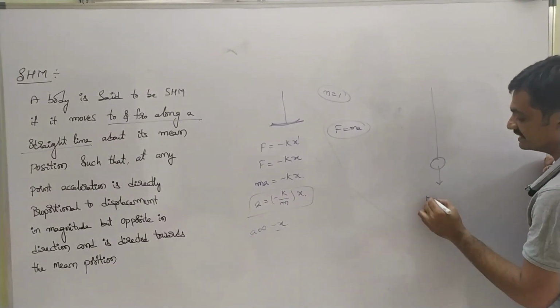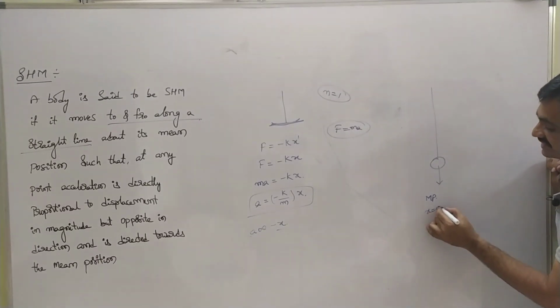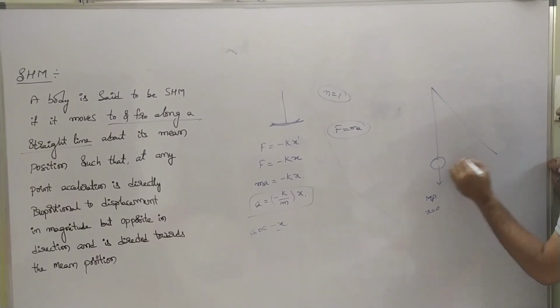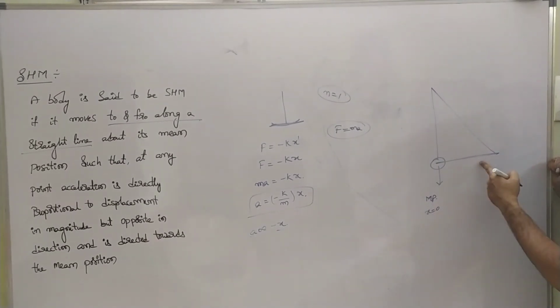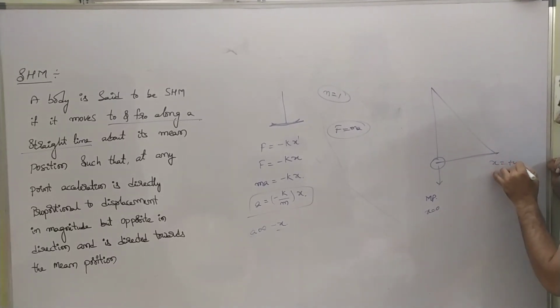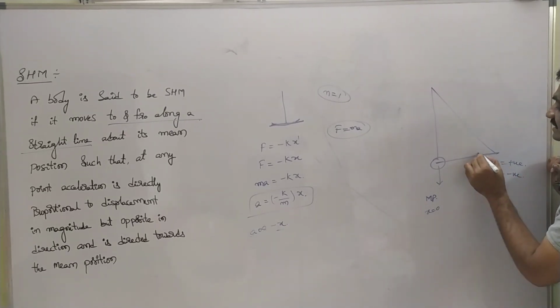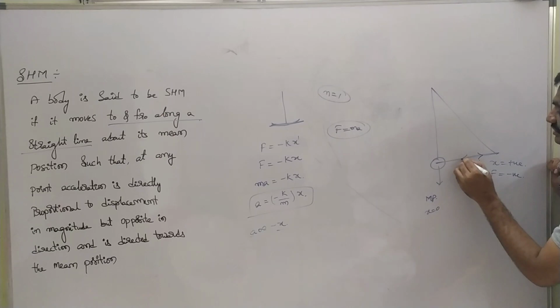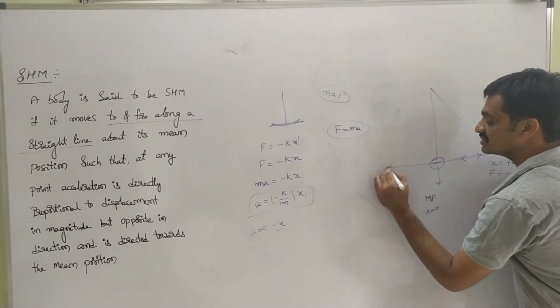So here if we consider a simple pendulum, we represent it at the mean position. At the mean position, the displacement is represented as 0. So the body moves towards this side. As the pendulum moves towards this side, the displacement is positive. Automatically the force acting on the simple pendulum will be negative, and this force is represented as a restoring force, whereas the displacement will be in this direction and the restoring force will be acting in this direction. And again as the pendulum moves towards this side,